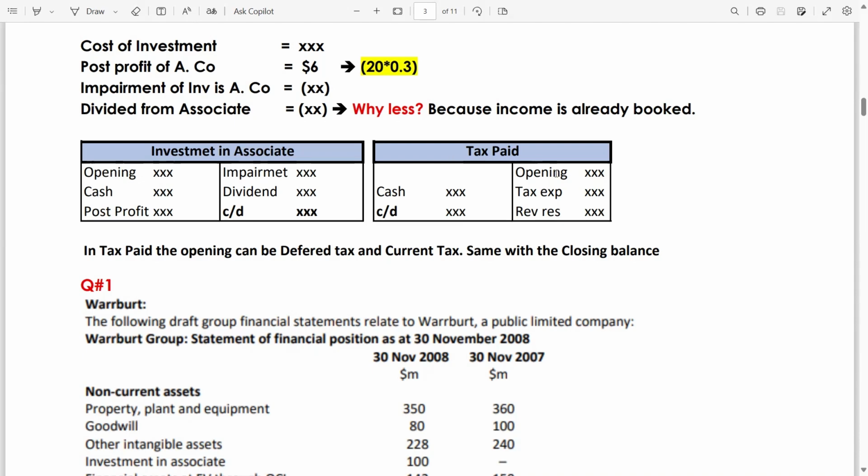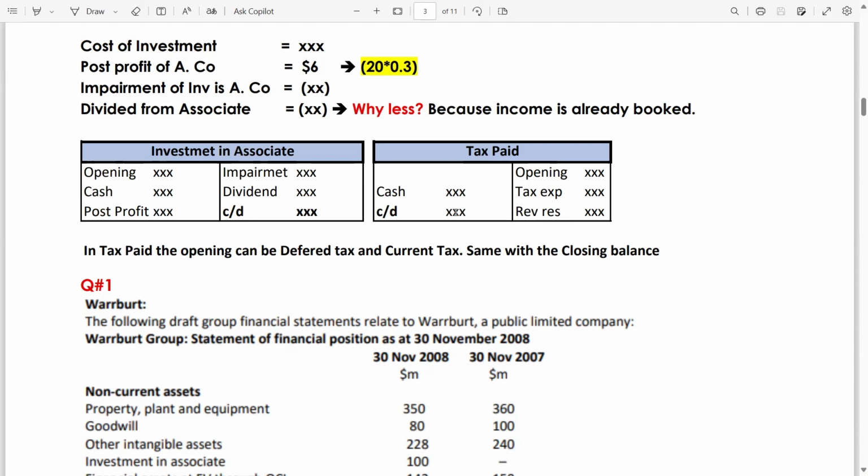Tax paid: opening plus tax expense plus revaluation reserve if there is any. Cash means the tax paid, the balancing figure, will be carried down, means closing balance. Okay, this opening includes both current tax as well as deferred tax. Remember IAS 12.